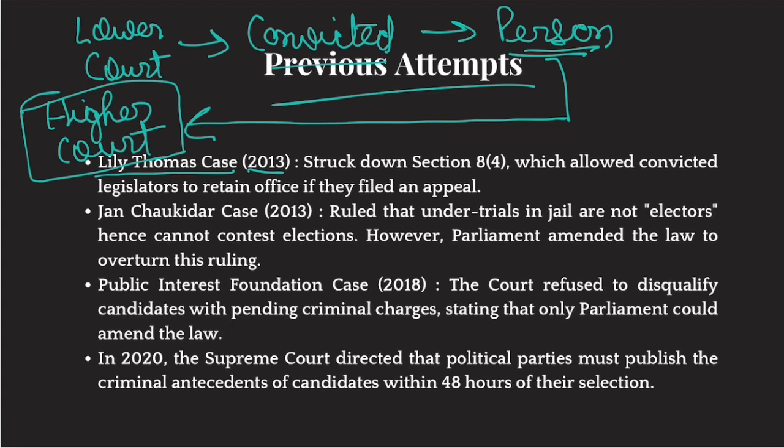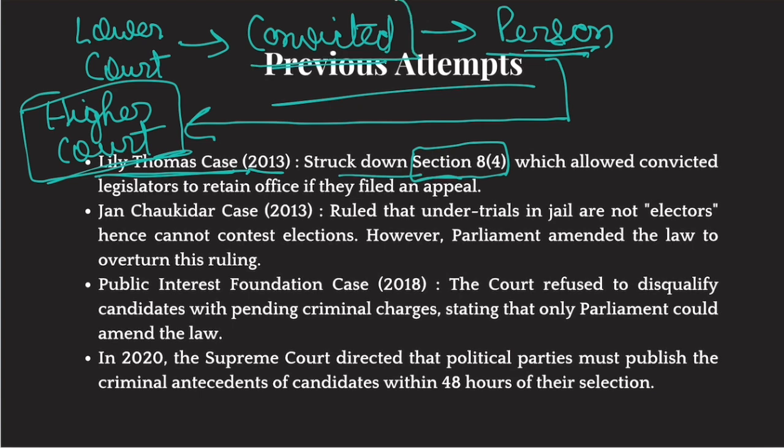So after conviction, you should be disqualified. But the person used to appeal the case in higher court, and as long as the case goes, you are free to fight elections, right? Now, this was provided for in Section 8, Clause 4, that until your appeal is disposed of, you won't be disqualified. Now, this was challenged in Lily Thomas case and Supreme Court struck down this provision.